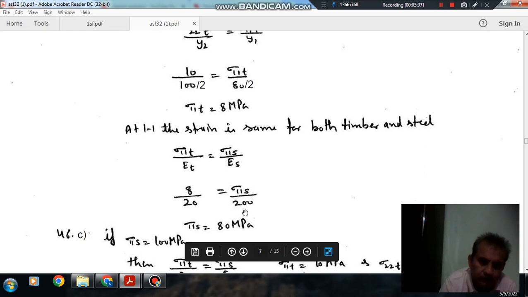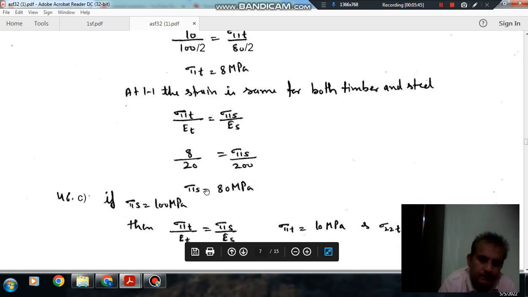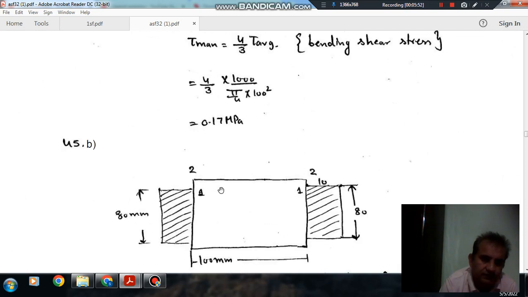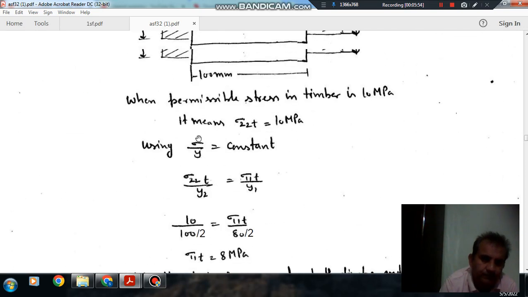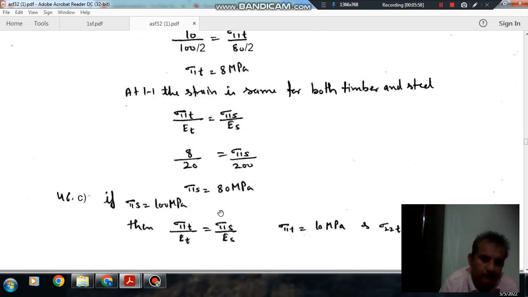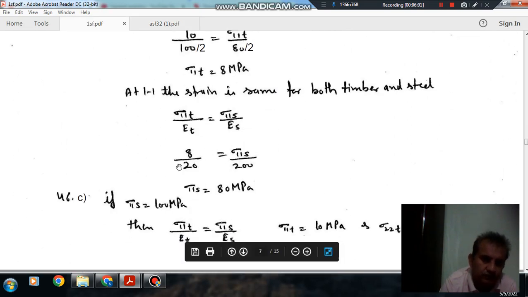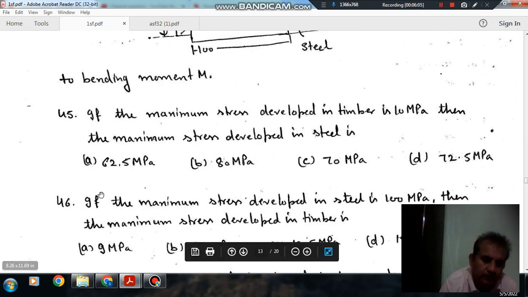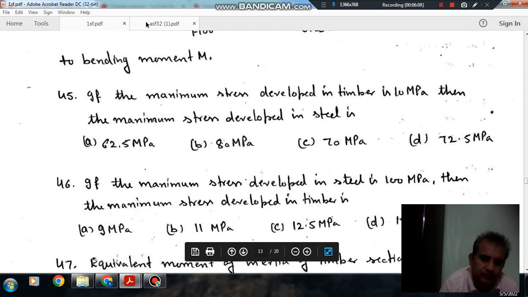ES is 200, Young's modulus of steel is 200, and for timber it is 20. So sigma 11 S is 80 MPa. So the stress in the steel is 80 MPa. So the answer to the first question is option B.